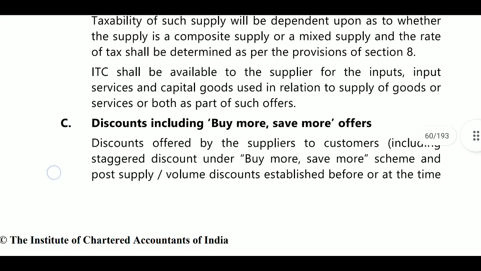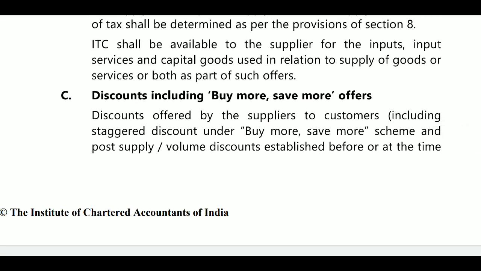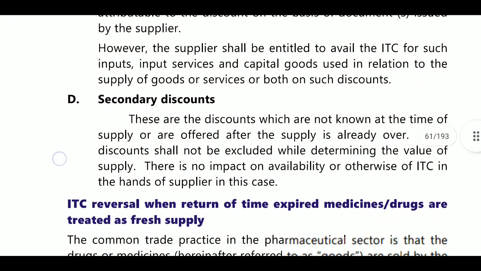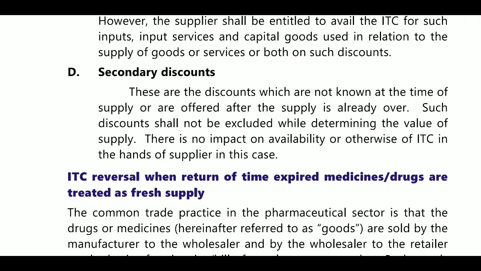Next, discounts including buy more save more offers. Here also it is the same, and the discounts are entitled to ITC. Next, secondary discounts. These are discounts which are not known at the time of supply, or are offered after the supply is already over. Such discounts shall not be excluded while determining the value of supply, so there is no impact on the availability of ITC in the hands of the supplier in this case.